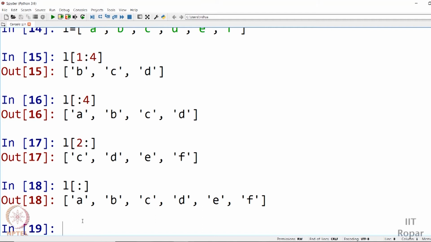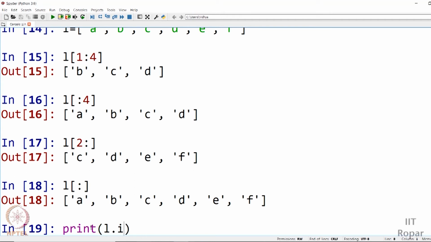We'll see, if this is the list L and I want to get the index of an element. I know the element, I want to get the index. That can be done by using the function index. Let us see that. Print L dot index is the function. You need to pass the element here. The element, let me say, is D. I want to know the index of the element D. So if I print, I'm getting 3. The index of the element is 3.